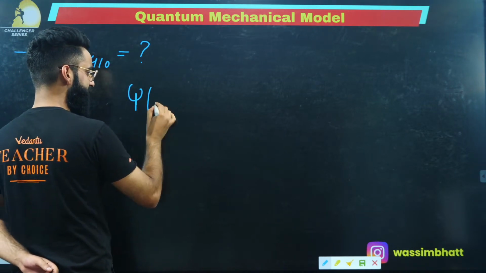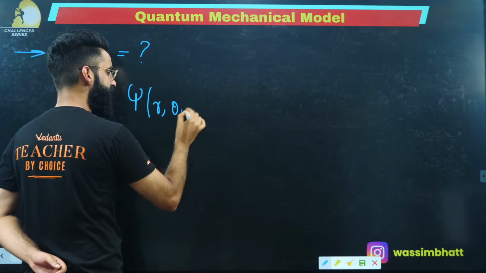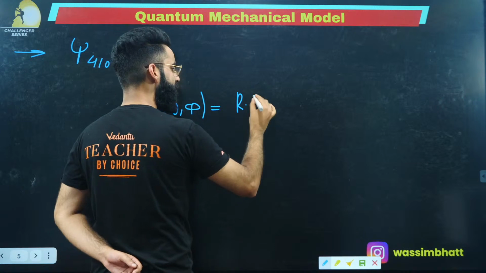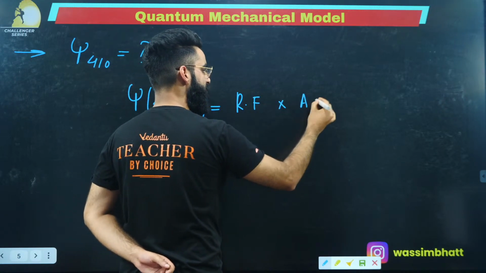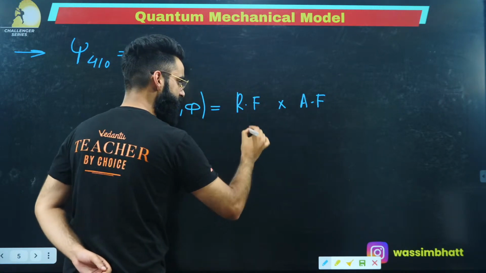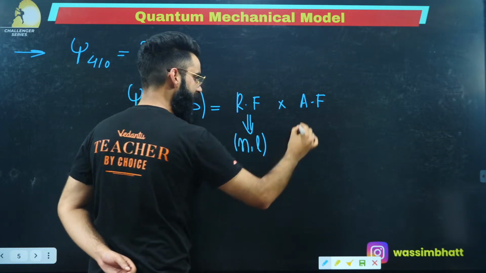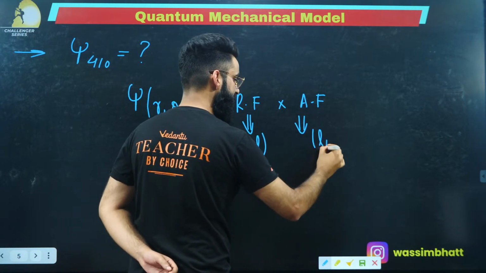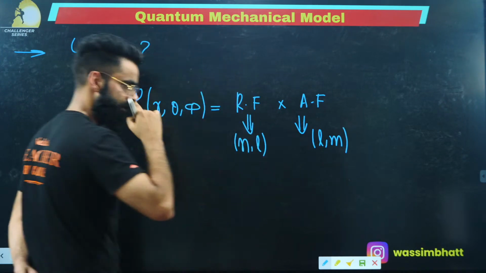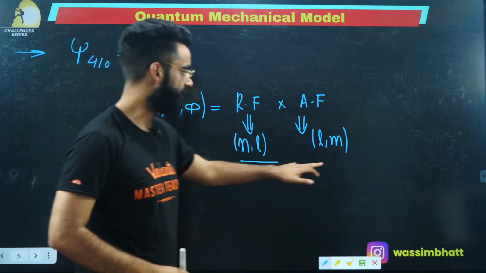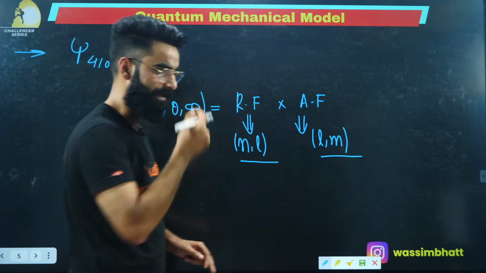That psi was a function of r, theta, and phi. It had two parts: one was your radial function multiplied by your angular function. The radial function depends on the value of n and l, and your angular function depends on the value of l and m. Remember this thing as well, correct?